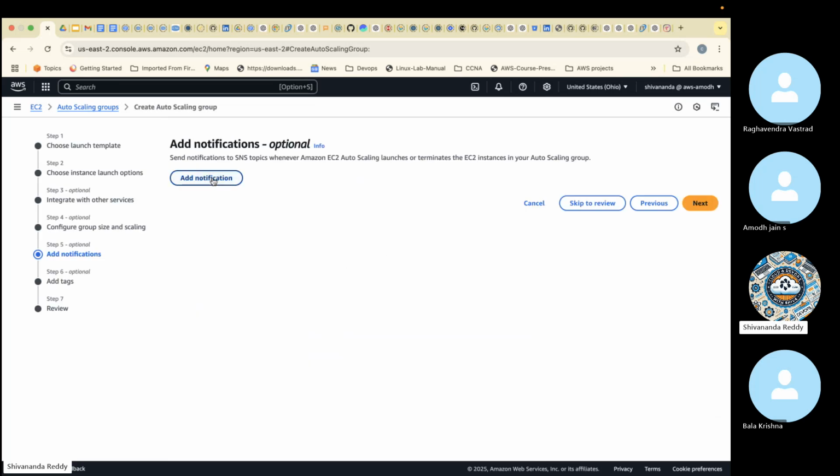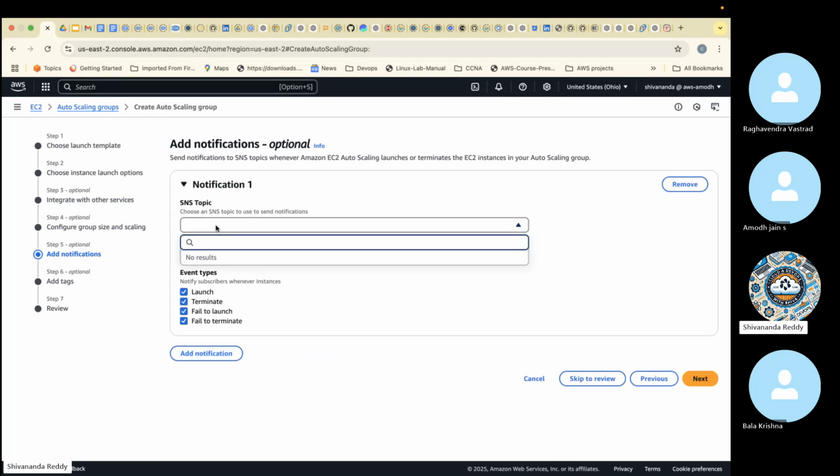Notifications we need to set up because we want to get an email, right? Further, we need to set up a notification. Click on add notification here. But right now we don't have any notifications. The notification type we got is SNS, simple notification service. The name SNS is nothing but simple notification service.